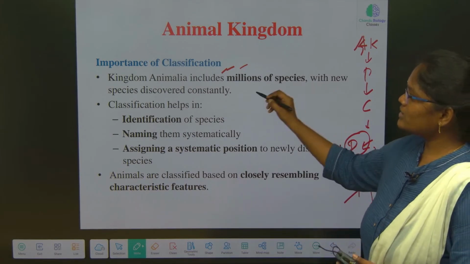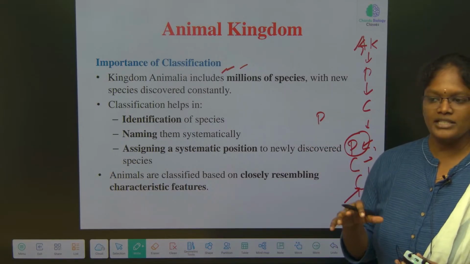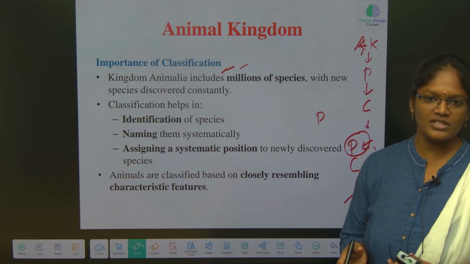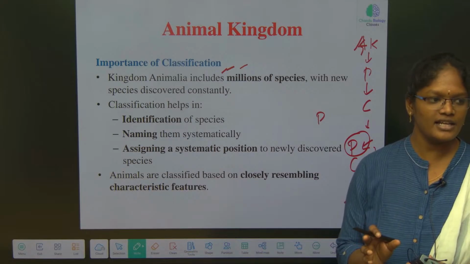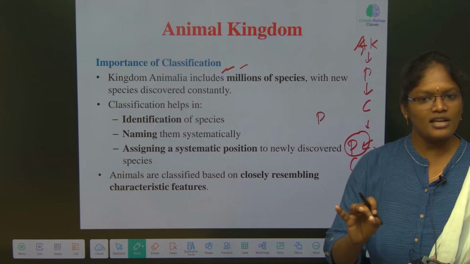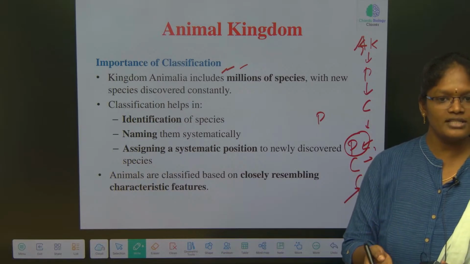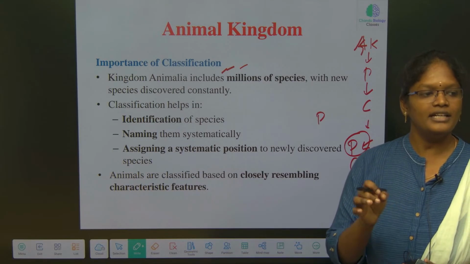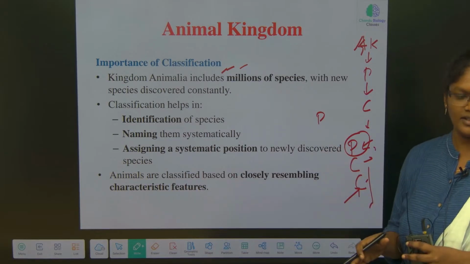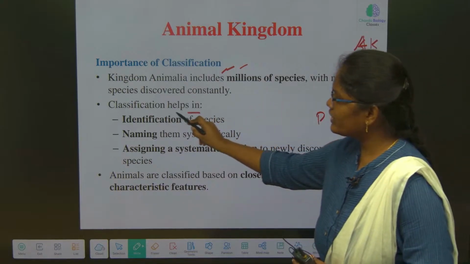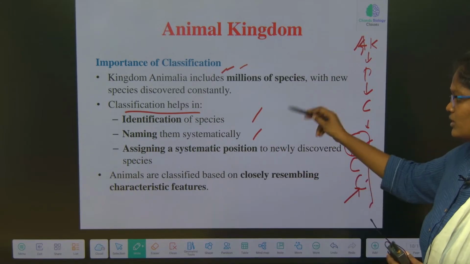If I say poriferans, we can easily say the general characteristic features. If I give one example that comes under Porifera, you can easily say the general characteristics, like they all have pores. Are they symmetrical or asymmetrical? It is asymmetry. So the general characteristics can be easily given. For that, classification is very, very important. Classification and naming are important.